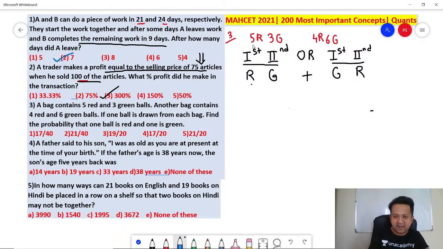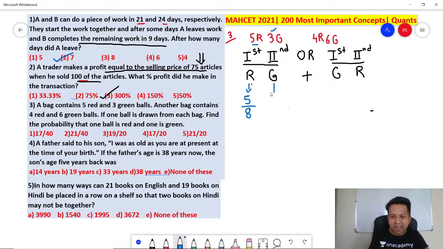So how many red balls are there? 5 reds. Out of a total of how many balls? There are 5 plus 3, 8 balls. So what is the probability of drawing a red ball? Out of 8 balls, 5 are red. So the probability of drawing a red is 5 by 8.